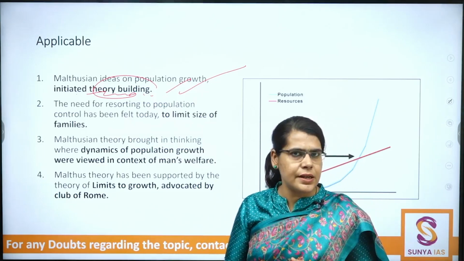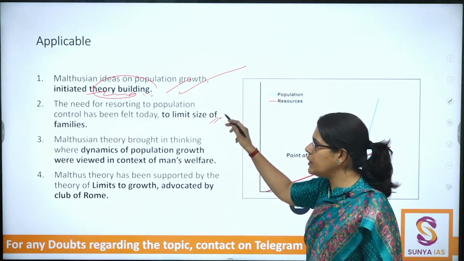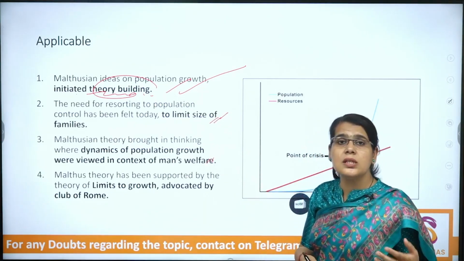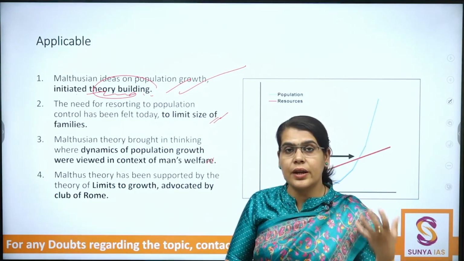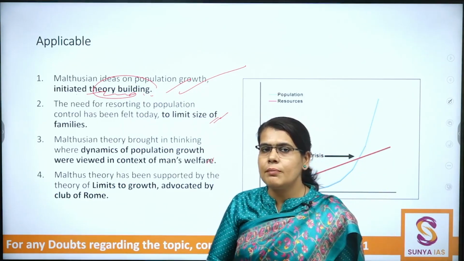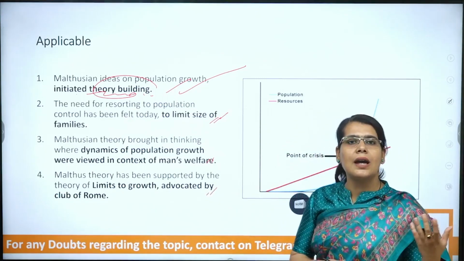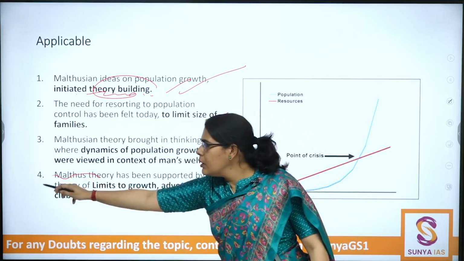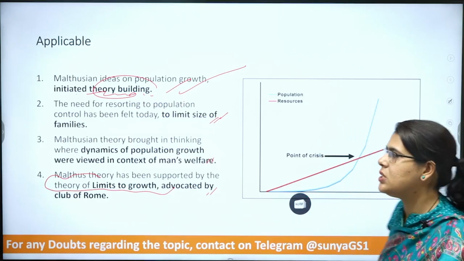Definitely that has resulted into reduction in the population growth rates. Very important. But also he is bringing in the ideas related to welfare. So that is very important in context of the Malthusian idea. And very importantly, we will later on study the ideas around the theories of limits to growth, LTG.